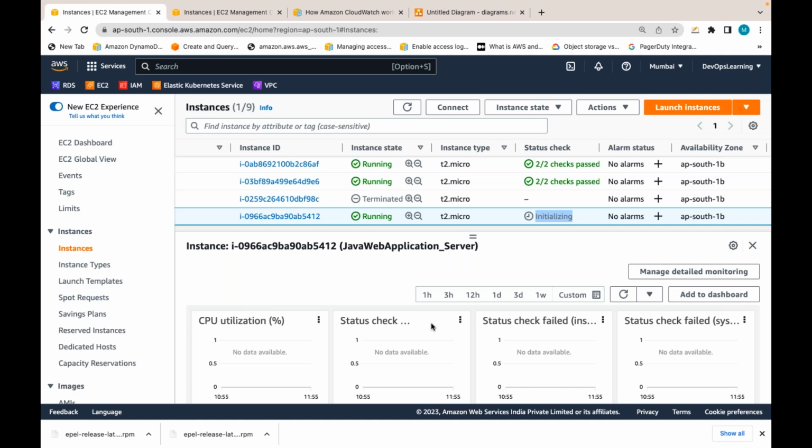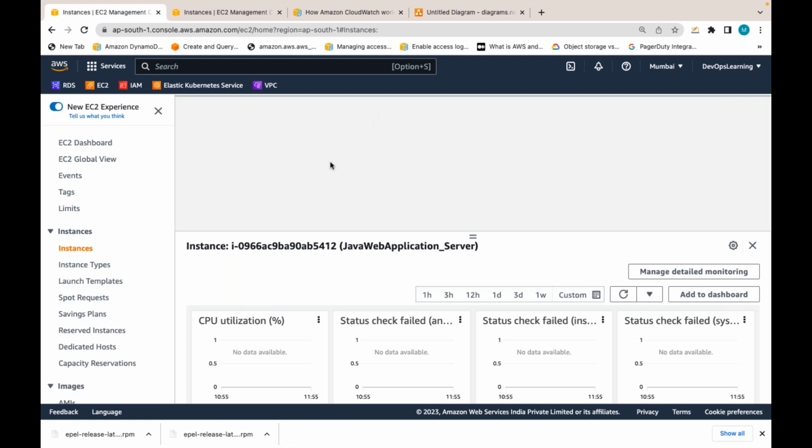But in real time, do you need to get the metrics at a much shorter interval, like every 10 seconds or every 1 minute? What was the CPU utilization in the last minute, the memory utilization, at every 1 minute interval, so that you can detect a problem quickly and take some action. That is not free of cost. Detailed monitoring is not free of cost. You need to enable it. Let me enable the detailed monitoring on this server once this server becomes ready.